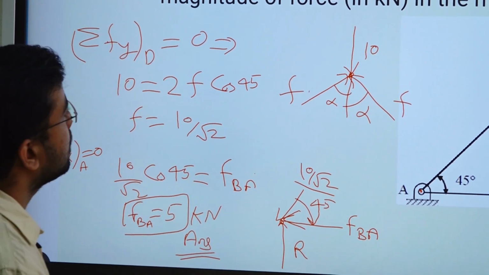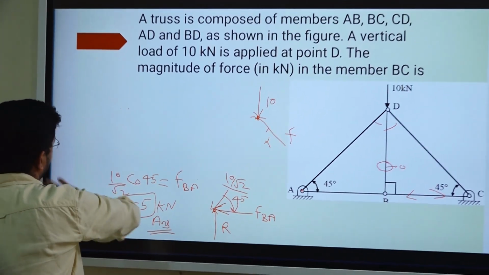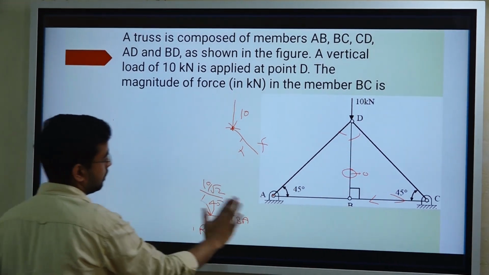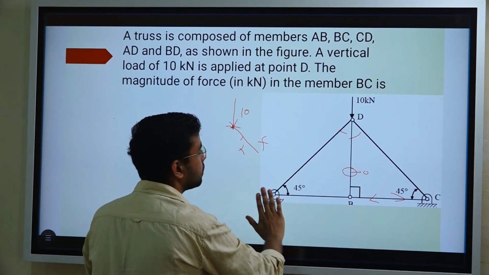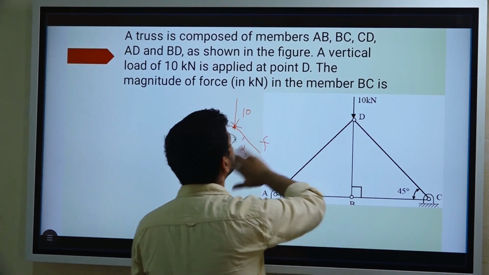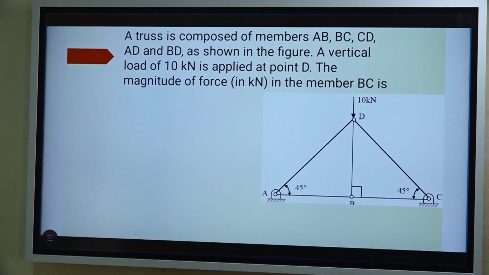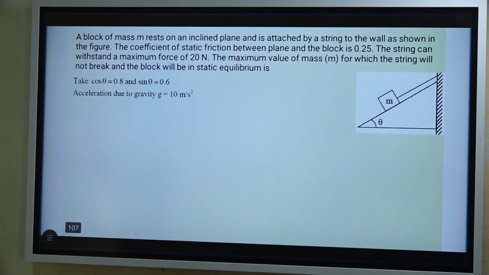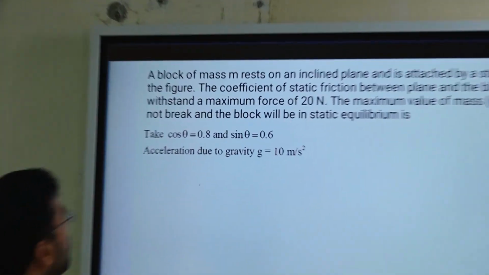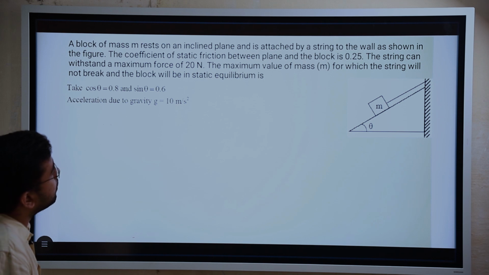Then now let us move to the next question. A block of mass m rests on an inclined plane and is attached by a string to the wall as shown in the figure.